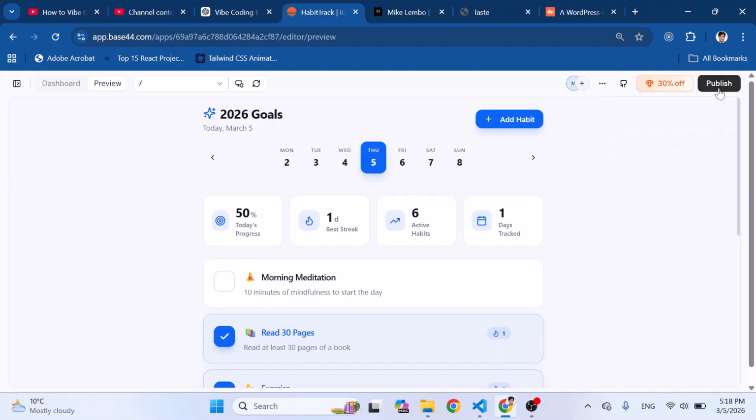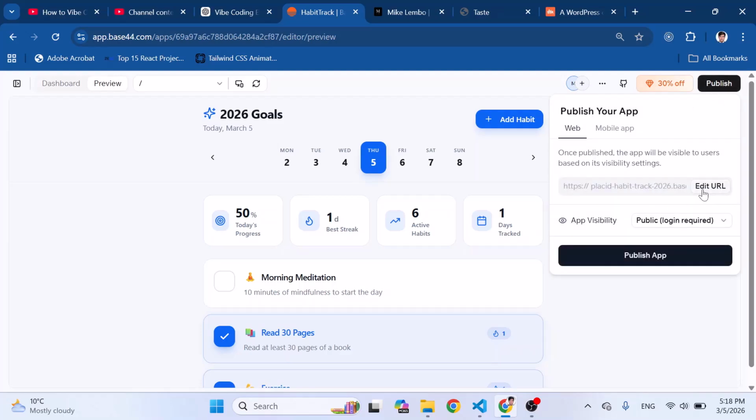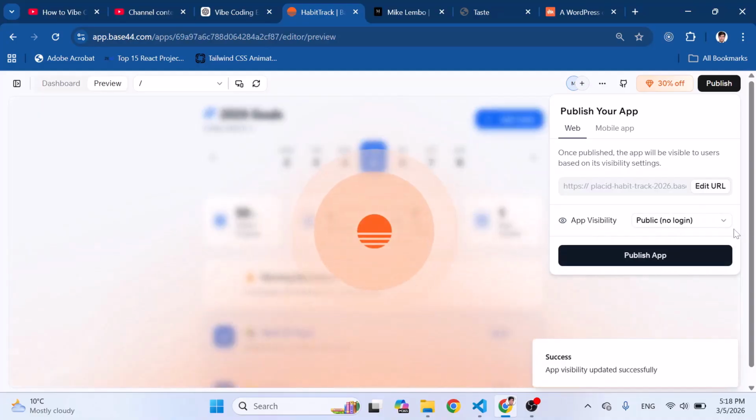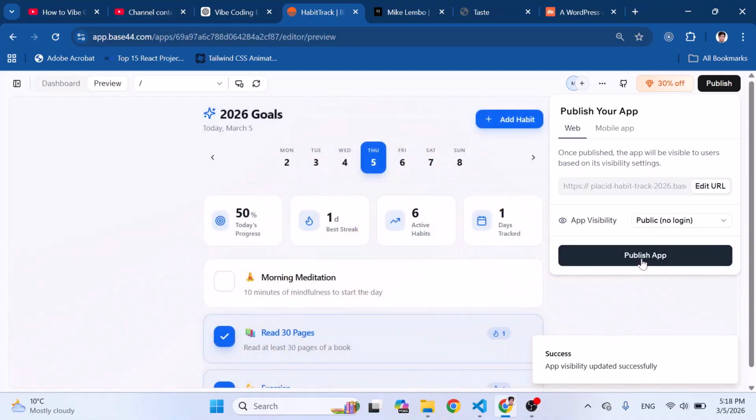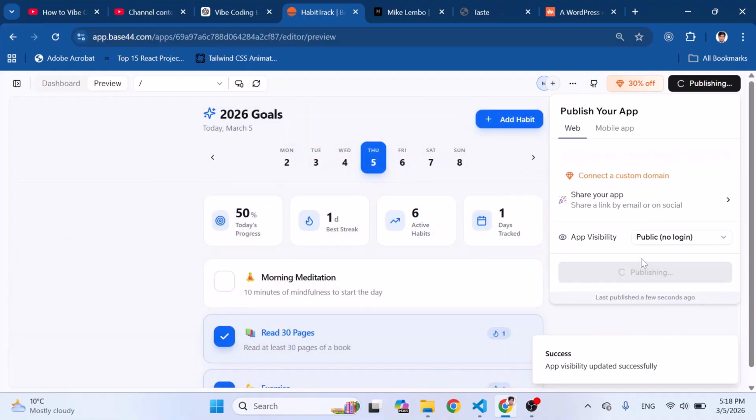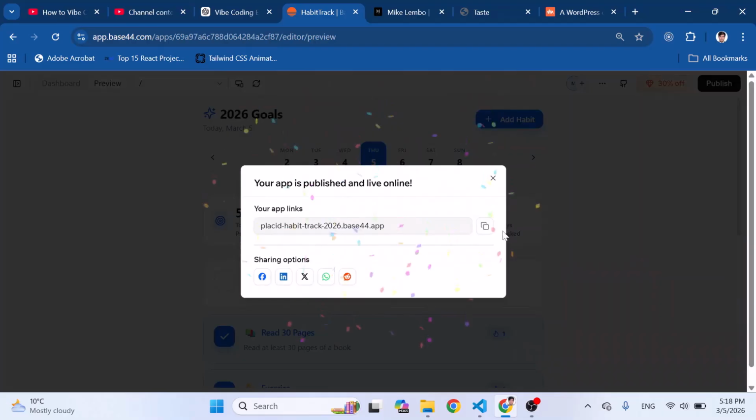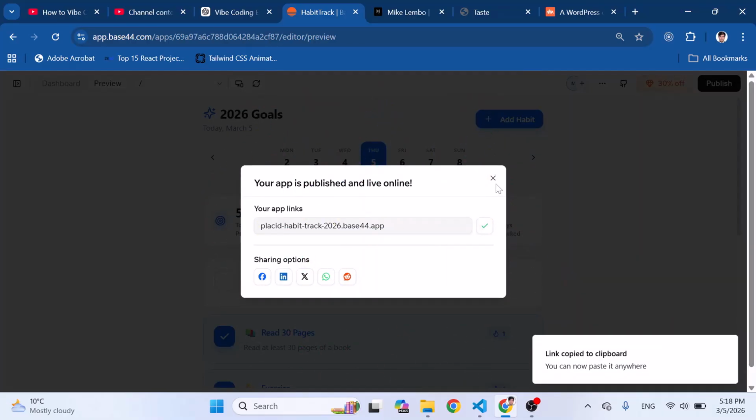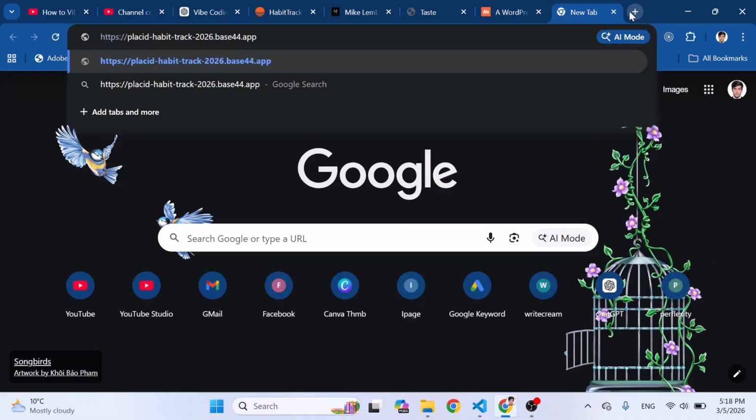If you would like to publish this, just by pressing this publish button you can publish this. Look, this is the URL and app visibility: public, just login required, or you can make it public, no login required. For example, no login required. Okay, and let's publish the app. So the app has been published. Now we can copy this URL, close this, and let's check whether we can access it or not. Paste that and press enter.